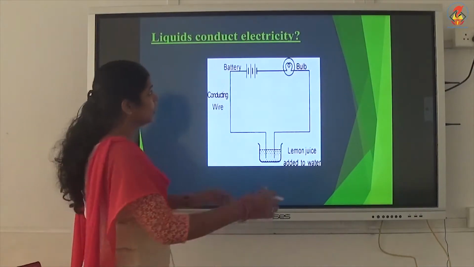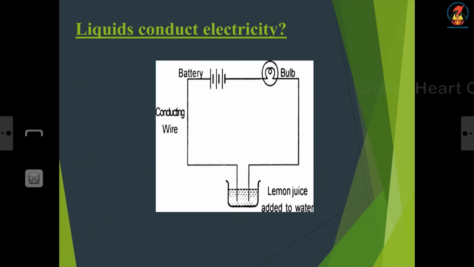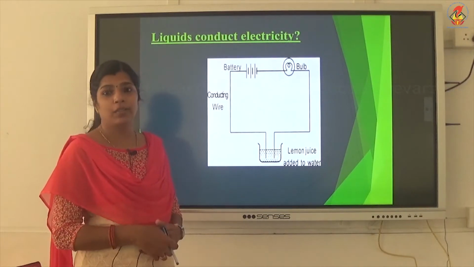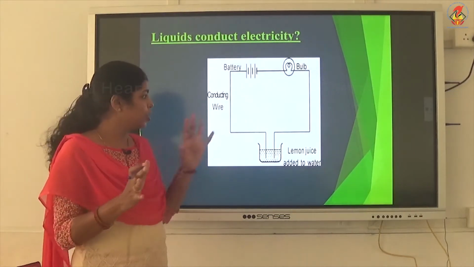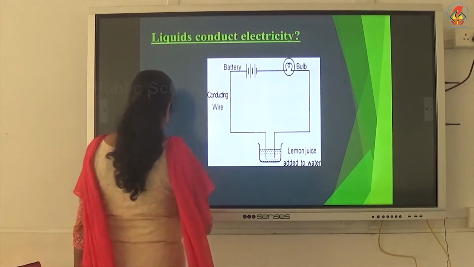So, this one is a tester circuit and we need to take a beaker in which you add the solution. Which solution do you want to test, whether that solution is a conductor of electricity or not? Take that solution in the beaker and insert the two terminals of this tester.